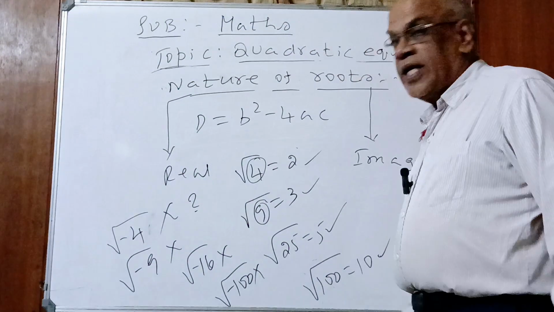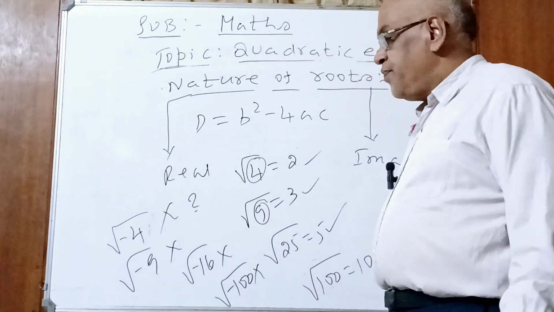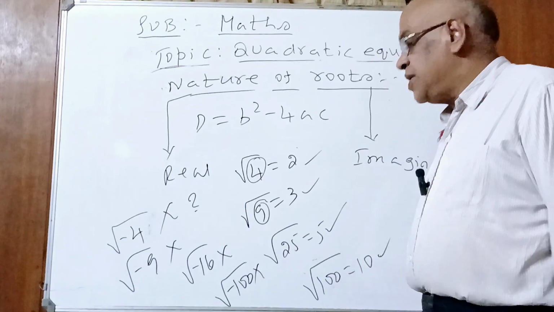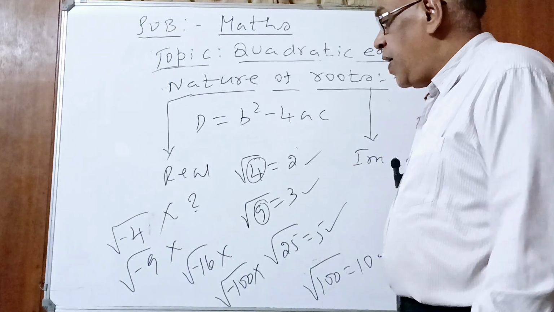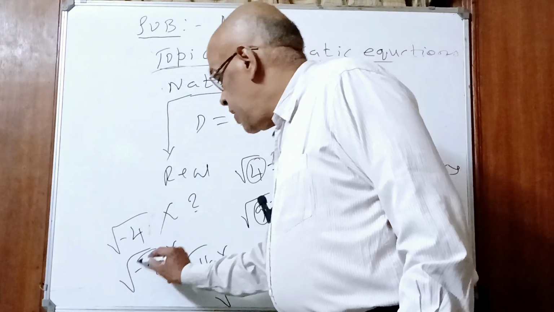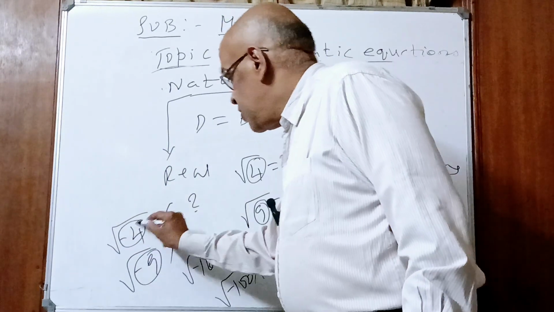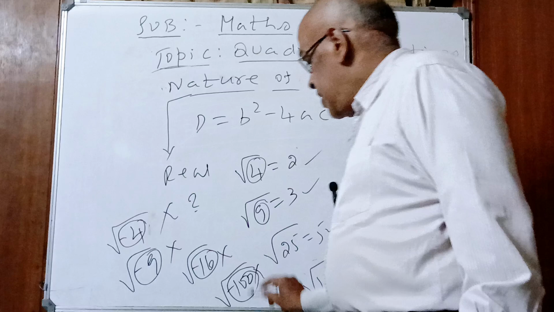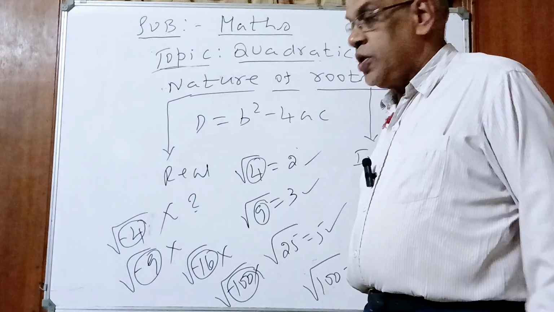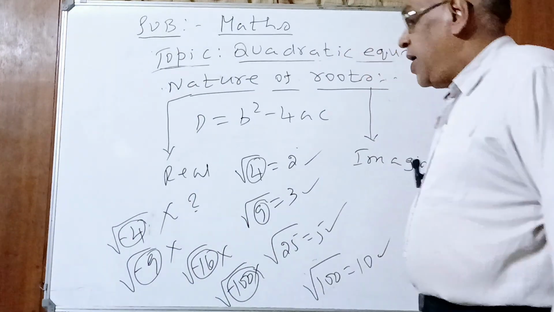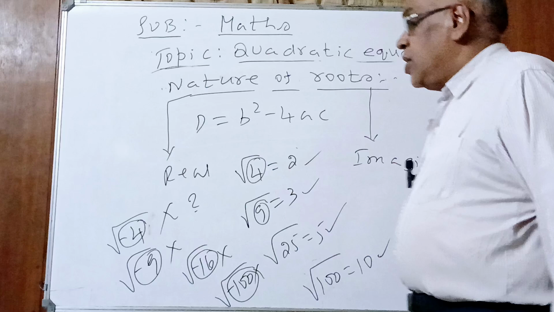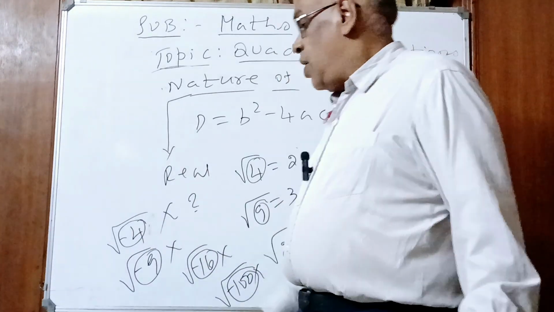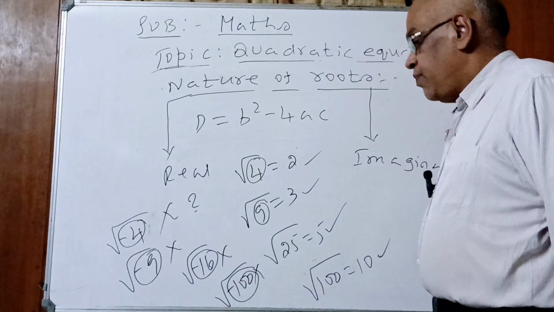So what? Negative numbers are integers we studied in the lower class, in the number system or number line. No problem. But where are these negative numbers? Minus 9, minus 4, minus 16, minus 100. They are under the square root. What does it imply? It implies that none of these square roots exist.